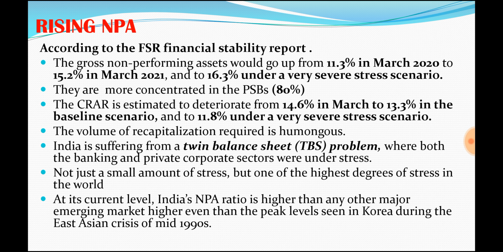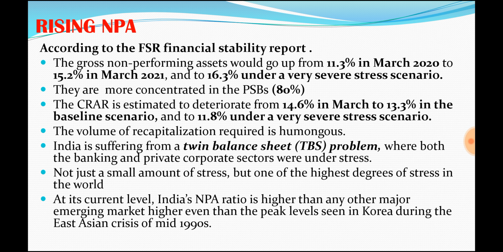There is also something called the twin balance sheet syndrome or problem. In India, the banking sector is facing issues because of NPAs, and because of that, the companies also have huge liabilities on their balance sheets, while the banks have huge NPAs.